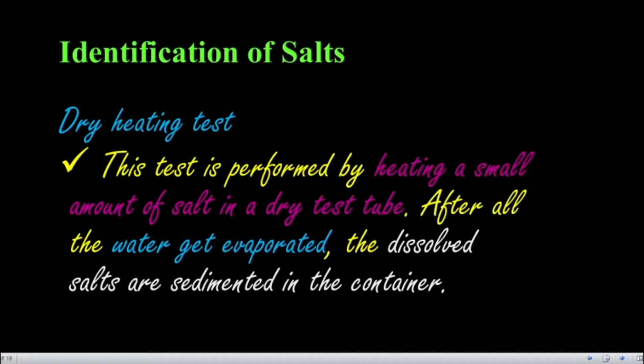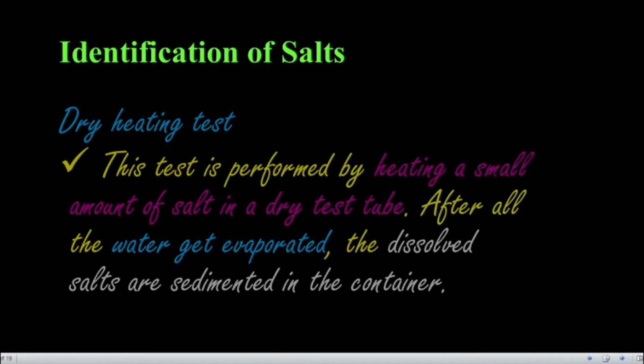So based on that we can find out which one it is. The dry heating test is performed by heating a small amount of salt in a dry test tube. So once the water molecules are evaporated, we can simply test with the sedimented salt in the container.